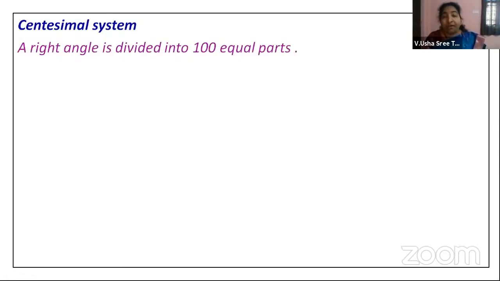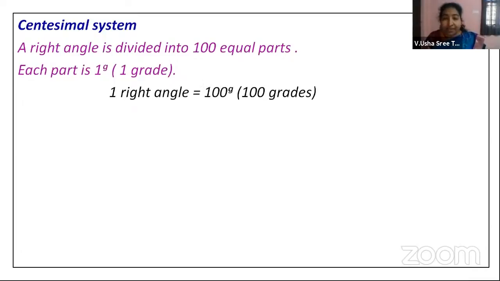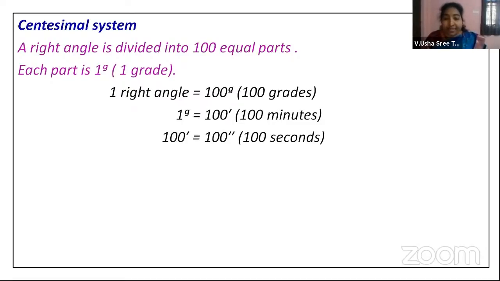Right, the next system is the centesimal system. Cent stands for 100, isn't it? So here, one right angle is divided into 100 equal parts. Each part will be considered as 1 grade. So we can say one right angle is equal to 100 grades, and 1 grade is equal to 100 minutes. So 1 minute is equal to 100 seconds. Please check this one: 1 minute is equal to 100 seconds, children.